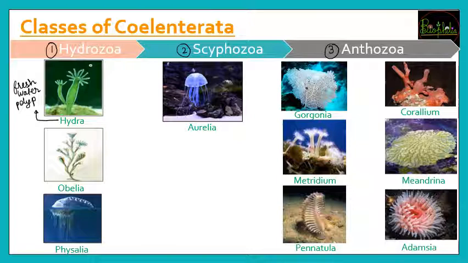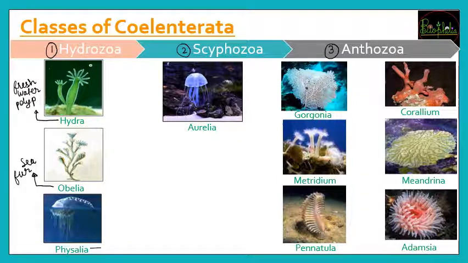Now the second example is Obelia. The other name you need to remember for MCQs is sea fur. What is the other name? It is sea fur. So instead of the option Obelia, you may see the option sea fur. If you see the sea fur option, the examiner is giving you a hint of Obelia. The last example of Hydrozoa is Physalia.